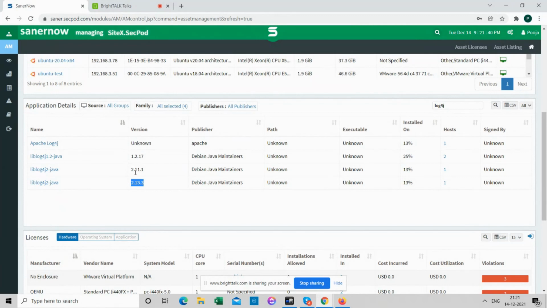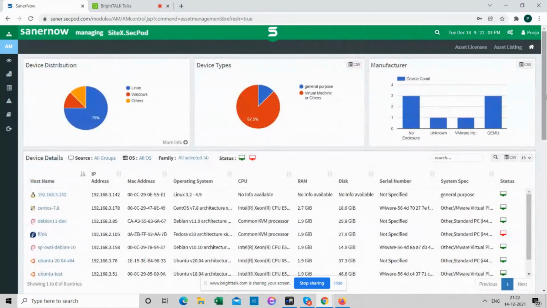So we do see two of them that have this vulnerable application in the affected range. And here we do not know. The reason the version is not identified here is that it is from a remote check. We do not have that detail, which is why it is not being shown here.